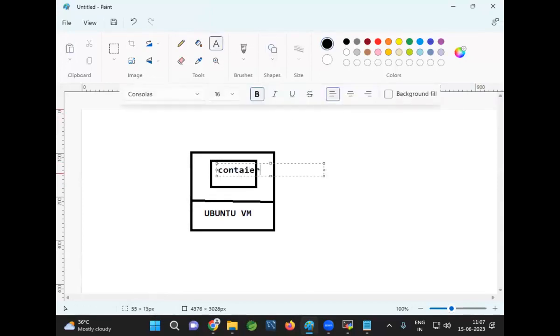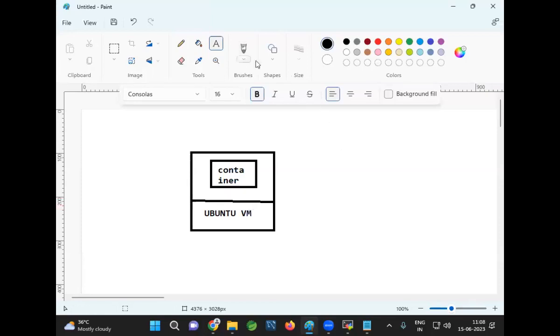So where is the container executing? Inside another Linux machine. In the Ubuntu machine, I installed Docker and executed the Docker image. When I execute the Docker image, a Docker container is created. A Docker container is nothing but another Linux machine.